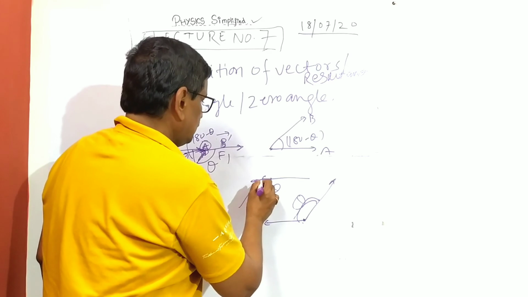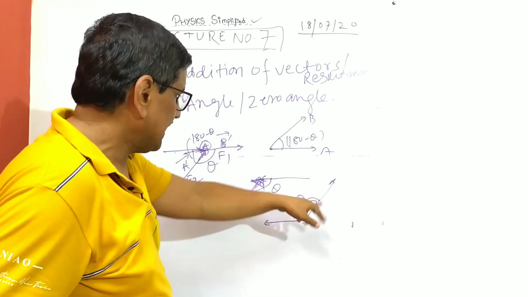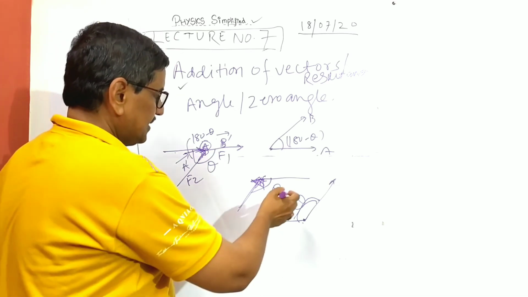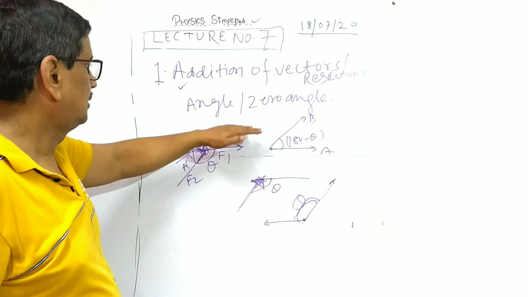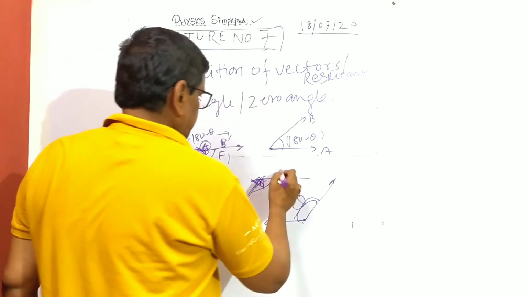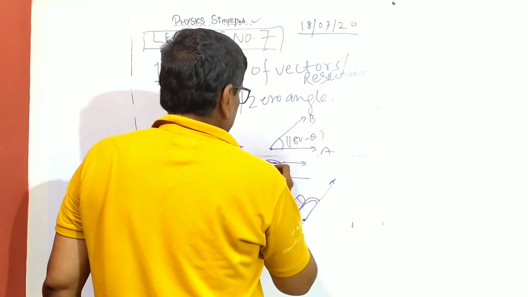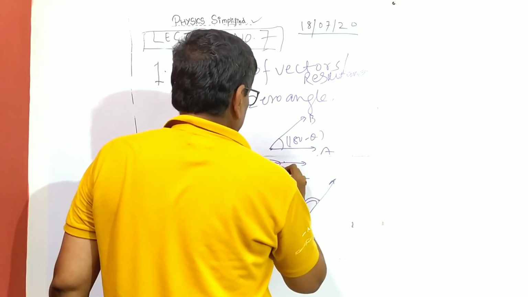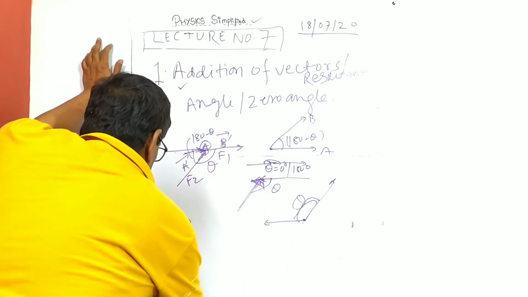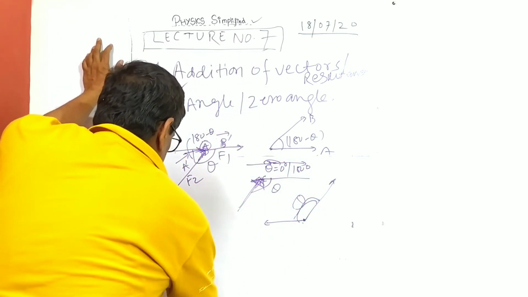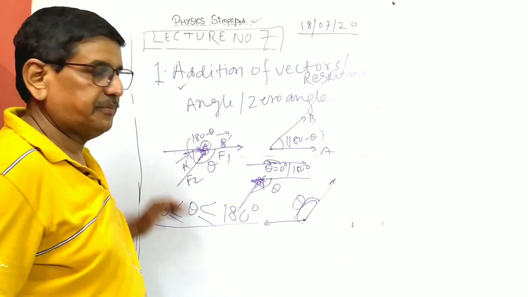This will go a long way in getting the angle between the vectors, because this is the basic thing. This is the zero angle. If the angle is zero, both are pulling in the same direction, so that is simple addition. Theta is either 0 or 180. And in another case, the angle will vary: 0 is less than theta, theta is less than or equal to 180. This is the whole range between two vectors.